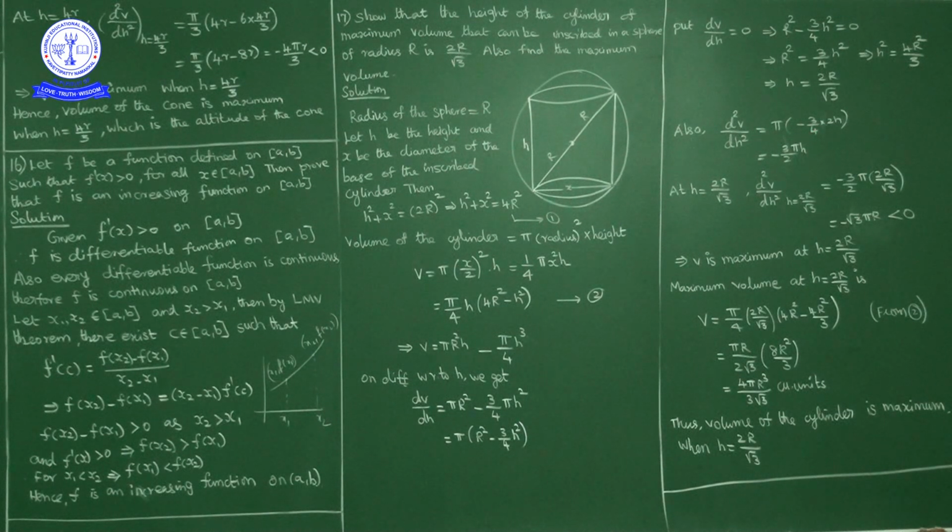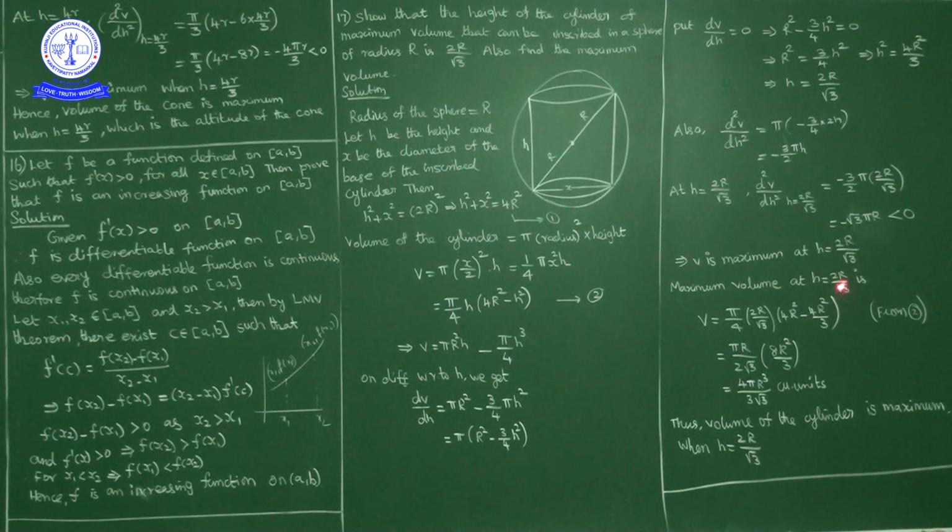Now at h equal to 2r by root 3, in place of h we write 2r by root 3. The 2 cancels, the root 3 cancels, so we get minus root 3 pi r, which is negative. So the second derivative is negative at a point where the first derivative is 0. So by the second derivative test, h equal to 2r by root 3 is a point of maxima. So volume is maximum at h equal to 2r by root 3.